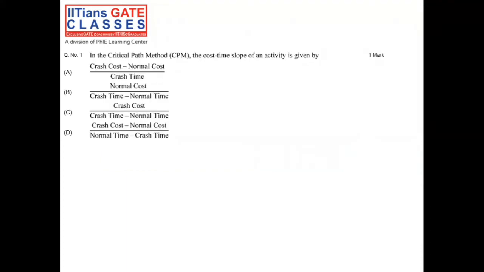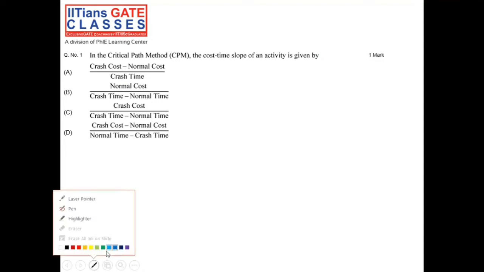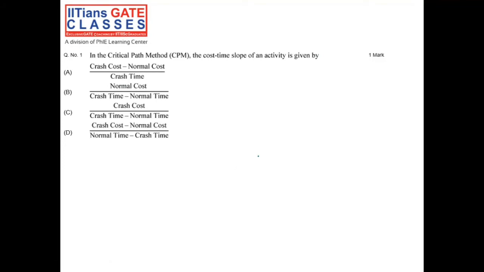So the first question is, in the critical path method, the cost time slope of an activity is given by. So here, if you see, we have critical path method, and if you see the options A, B, C, and D, there is something called crash cost, normal cost, and crashing. So this question is coming from PERT CPM chapter. Now, what is this critical path?